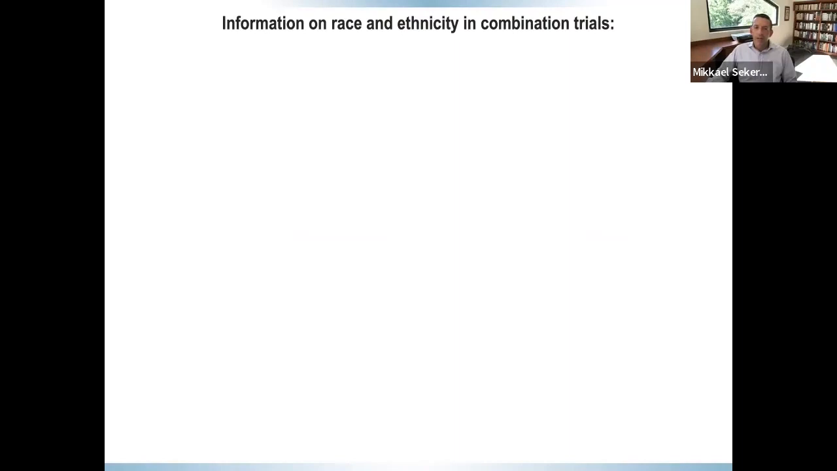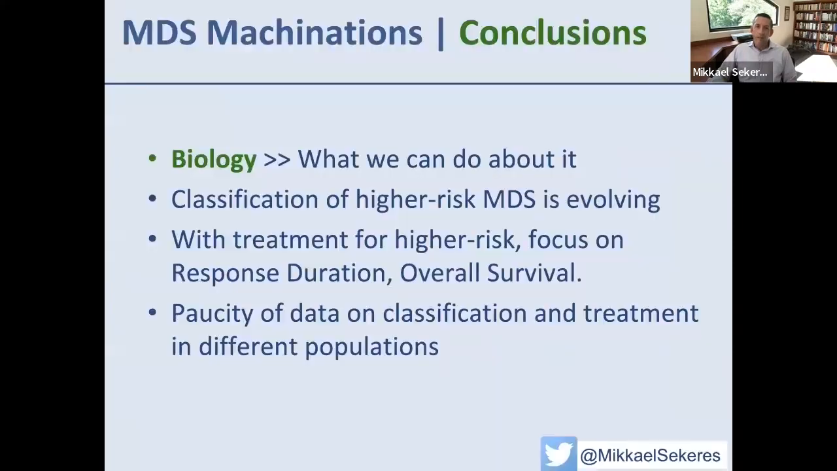And here's all the information I could find on race and ethnicity in these combination trials. Absolutely nothing online. So when drug companies do submit data to the FDA in a new drug application for potential FDA approval, they do need to submit comprehensive data on race and ethnicity, as much as they have hopefully collected accurately. But we're just simply not seeing this in the published literature.